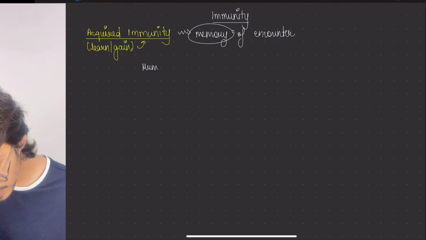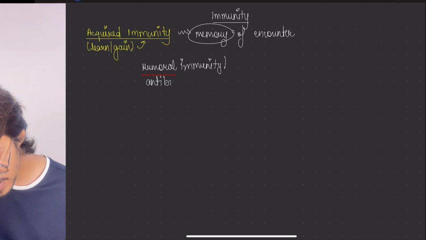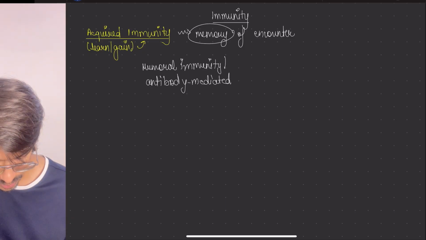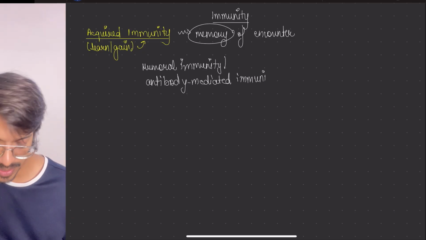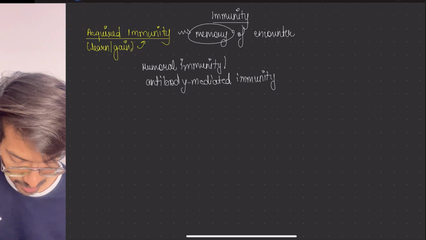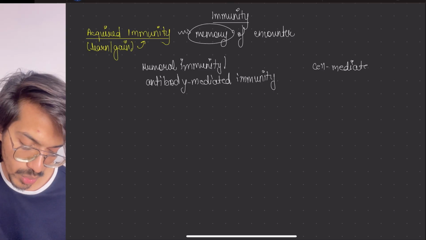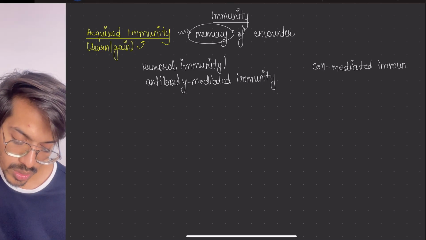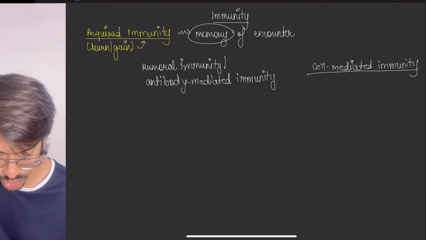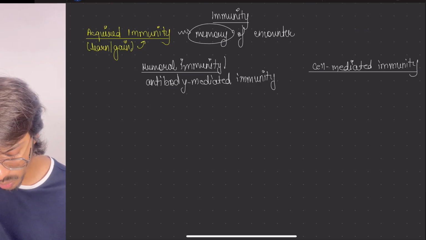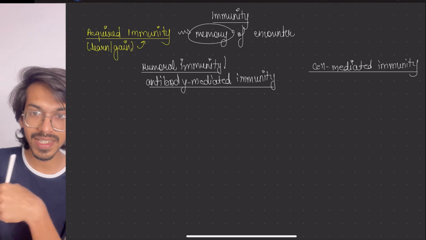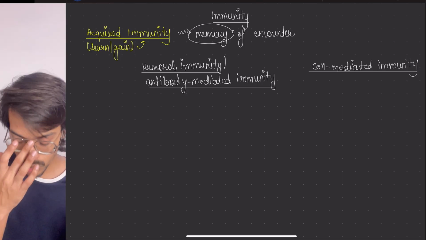humoral immunity. It is also called antibody mediated immunity. And the second type is cell mediated immunity, which means here the cells are also working. So what is the body actually doing in this case? Let's try to understand. Ultimately, the body is fighting the infection which has gained access and keeping the memory of it.